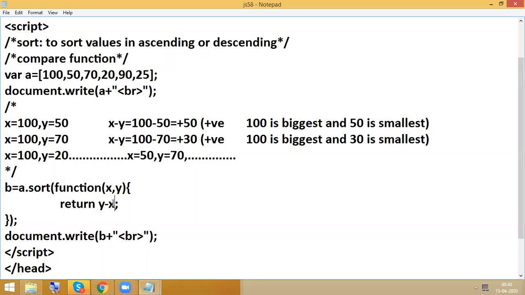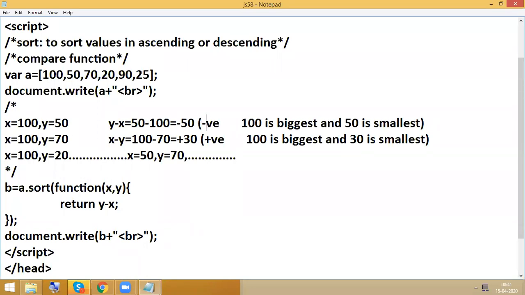As usual, x value is 100 and y value is 50. So then what happens here? y minus x, that means 50 minus 100. So the output is what? Negative 50. So I got the negative.